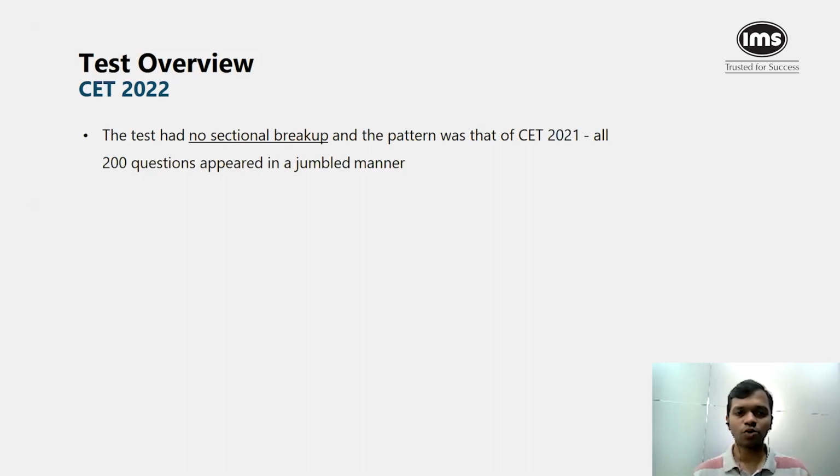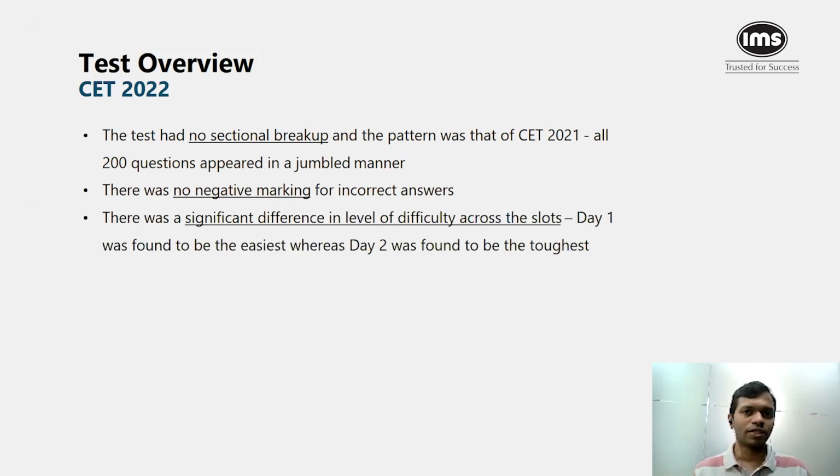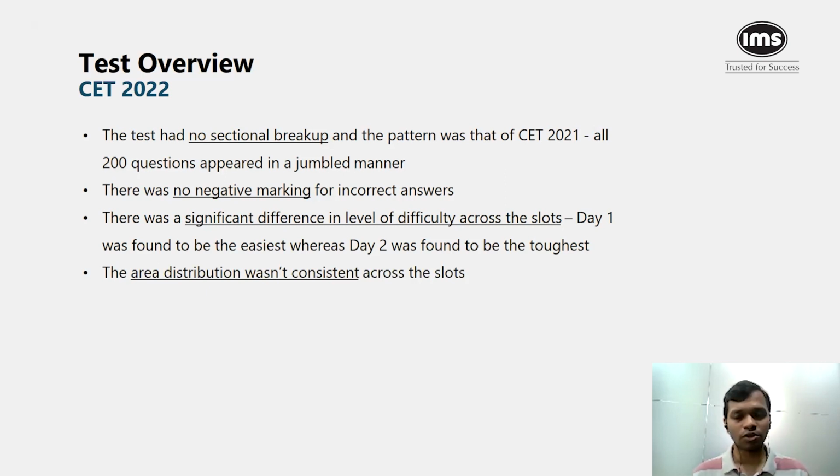If you look at the test overview, the test did not have any sectional breakup, as was the case for CET 21 as well. And this time there was no negative marking, as again it has always been the case. If you look at the problem with the test, there was a significant difference in the level of difficulty across different slots. Day 1, slot 1, and there was only one slot on day 1, was considered to be the easiest of all the slots which were conducted, whereas day 2 was found to be significantly more difficult compared to day 1 slot 1. And lastly, the area distribution wasn't consistent across the slots.